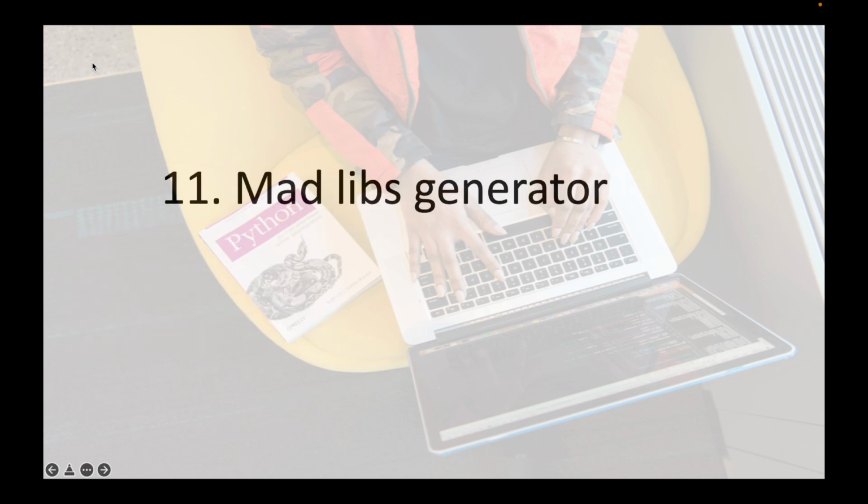Now number 11 is madlibs generator. This is also one of the amazing projects. What it does is it asks you for a noun, then a pronoun, then an adjective, and you write random words like chicken or chair. That would make some crazy things. So it can make you some amazing stories or words. This is also amazing.